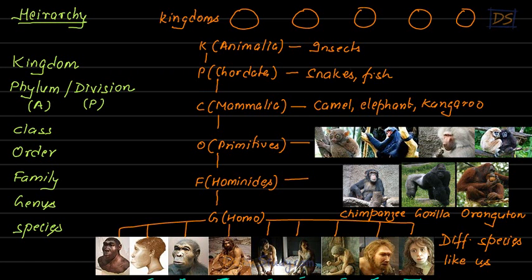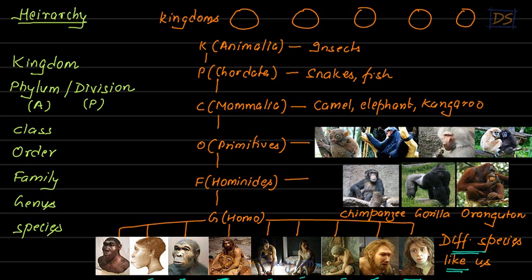So these are different species. They are different species, just like us. So right now, just focus on this part of the slide. If you focus on the entire slide, you will not understand. So long back on Earth, there were many different types of species like this. Different species like us. So they are all different species, students.